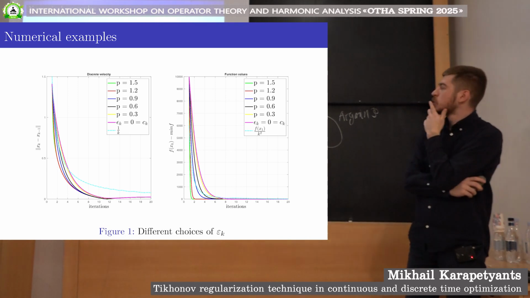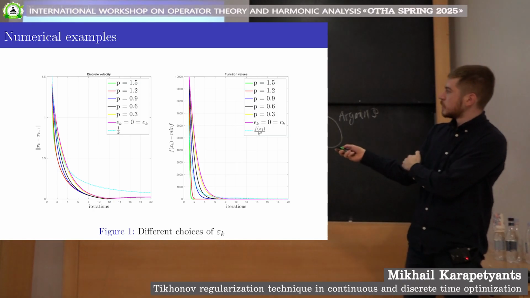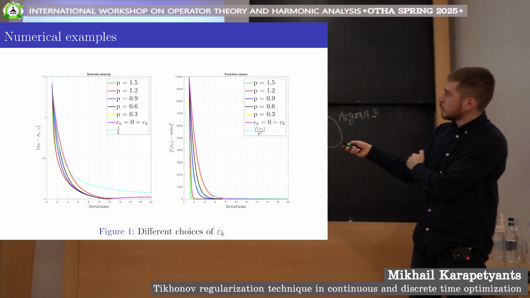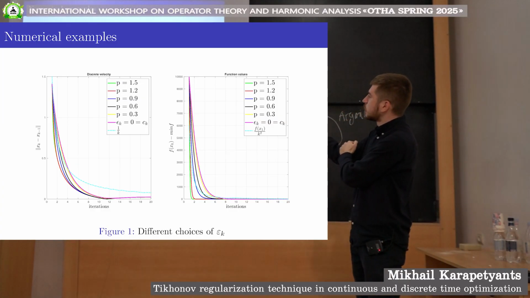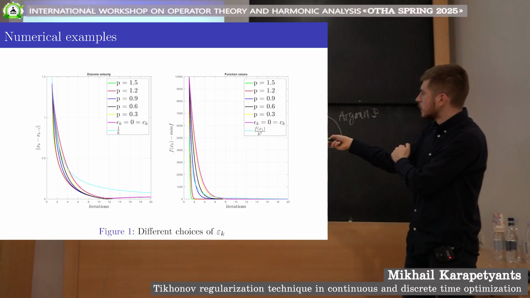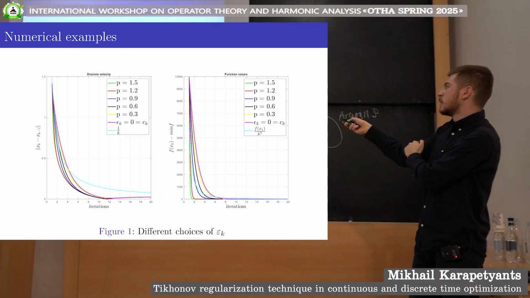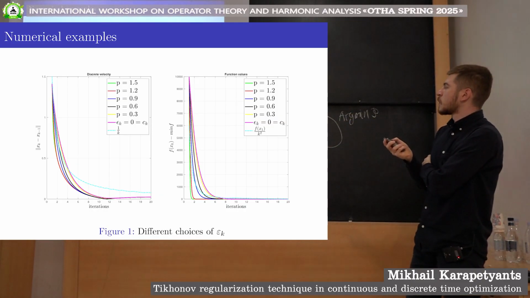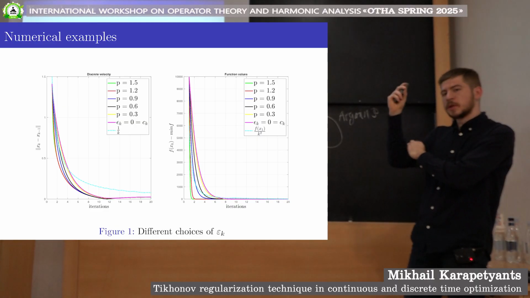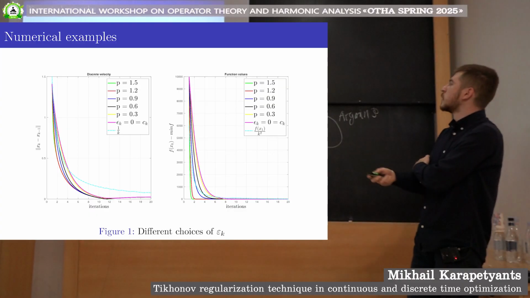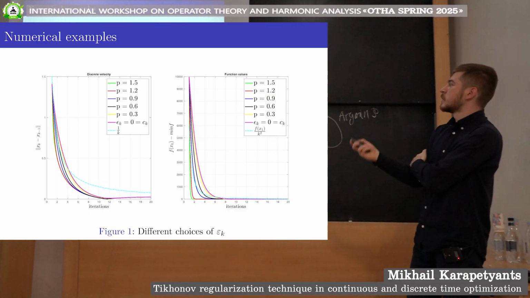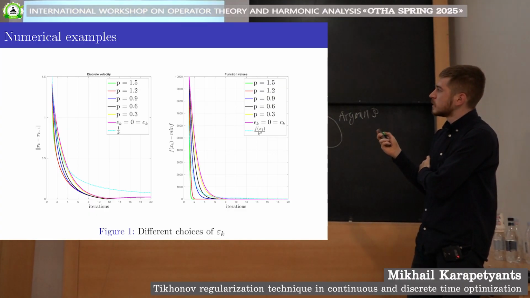Okay, first of all, the numerics show that the speed of convergence for the function values to its minimum is of the Nesterov type. I'm not sure if you can see here, but purple is the Nesterov choice of parameters, and the other lines are our algorithm with different choices of Tikhonov regularization. And you can see that they behave more or less pretty similar, right? But this is not the most important thing.